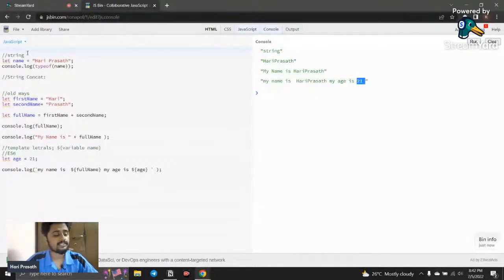The next thing we're going to discuss is the string methods. So what is a method and what is the purpose of using string methods? In JavaScript I already said that everything is an object, and there are lots of properties and methods. The method is pretty useful, and we can say a method is one of the inbuilt functions provided by JavaScript.